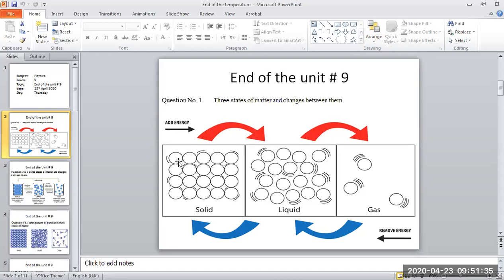When the distance increases, the solid starts to change into liquid. Then we define the liquid: any substance that has specific volume but not specific shape.